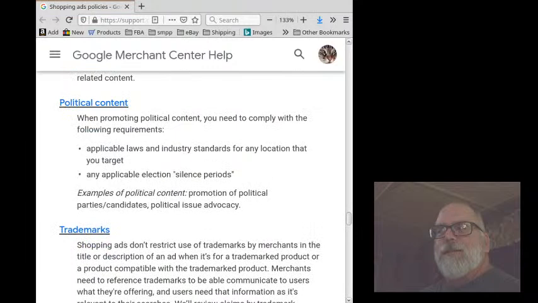Political content. When promoting political content, you need to comply with the following requirements: applicable laws and industry standards for any location that you target, any applicable election silence periods. Example of political content: promotion of political parties or candidates, political issue advocacy.